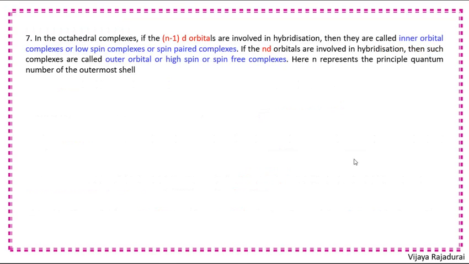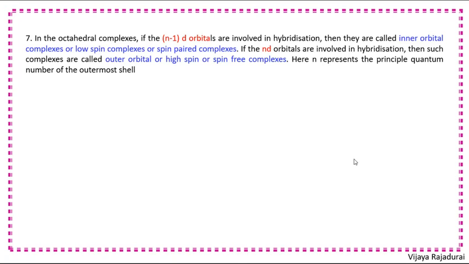Next one is in the octahedral complexes, if the n-1 d orbitals are involved in hybridization, then they are called inner orbital complexes or low spin complexes or spin paired complexes. If the nd orbitals are involved in hybridization, then such complexes are called outer orbital complexes or high spin complexes or spin free complexes. Here n represents the principal quantum number of the outermost shell.